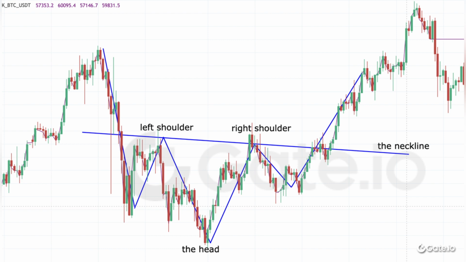What is head and shoulders bottom? The head and shoulders bottom forms after a downtrend, with its completion marking a change in trend. The pattern contains 3 successive troughs, with the middle trough being the deepest and the 2 outside troughs being shallower. The left shoulder, head, and right shoulder respectively go from left to right.